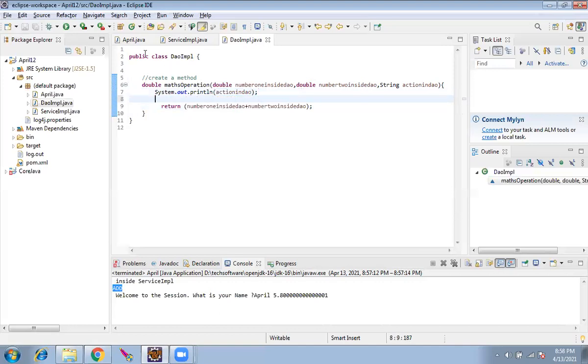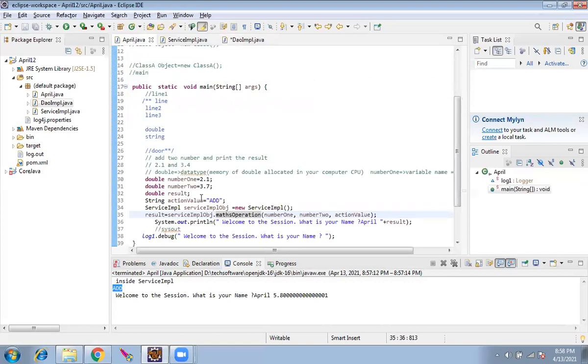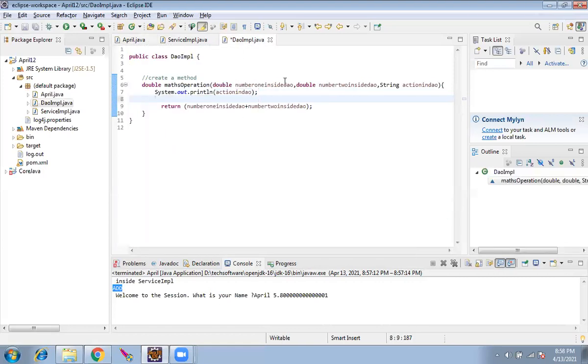Now we'll do one small interesting thing here. What I want to do is, I got one number here, second number here, and one action. So my requirement is: if the action comes as add, then I have to add the numbers and return.